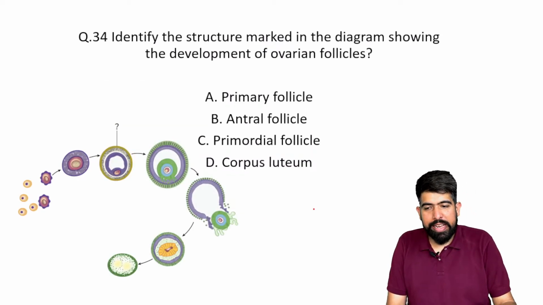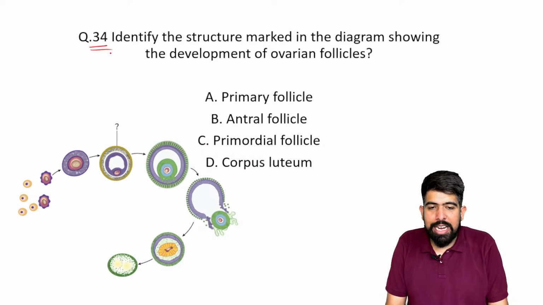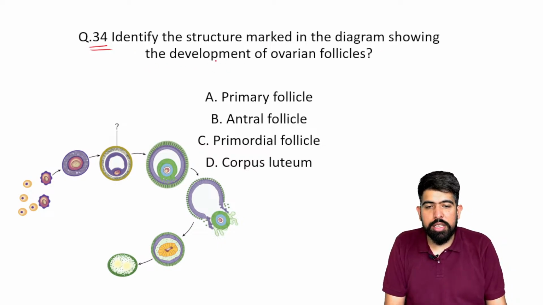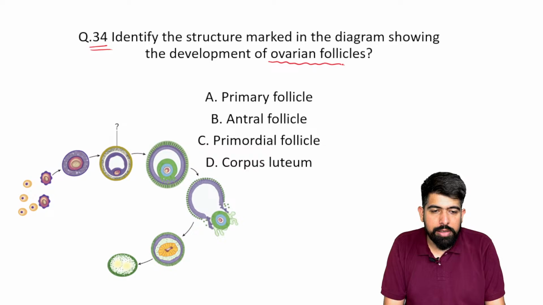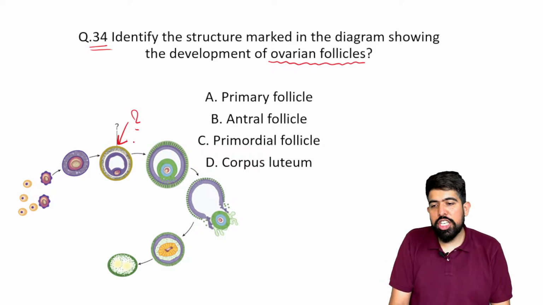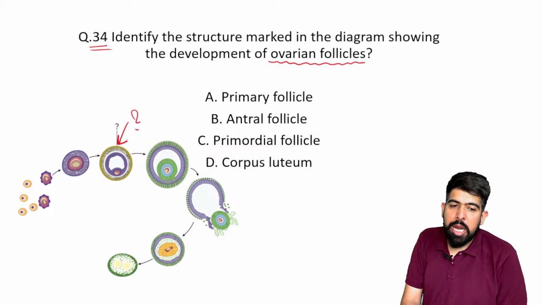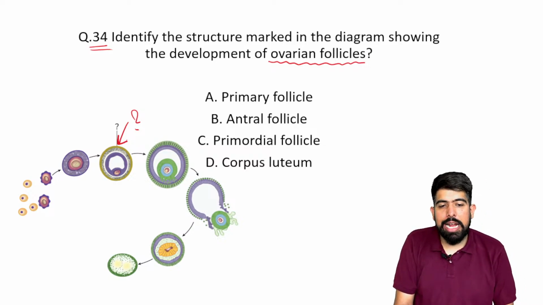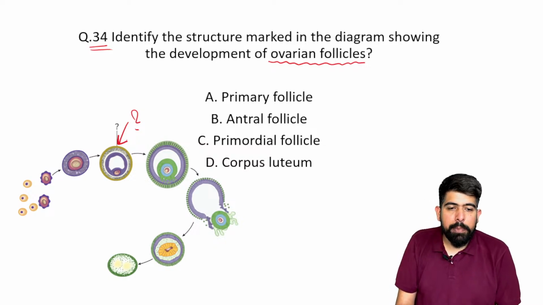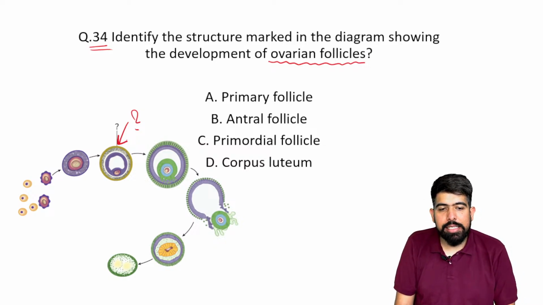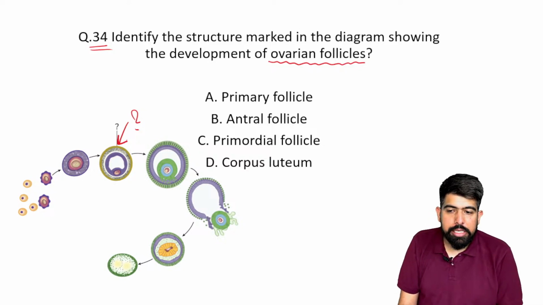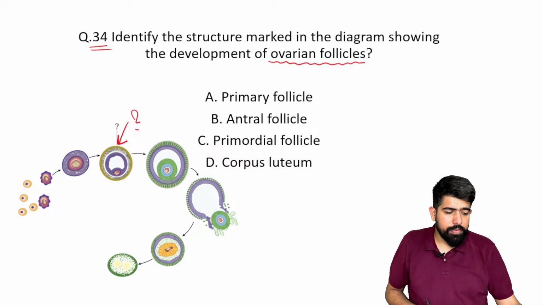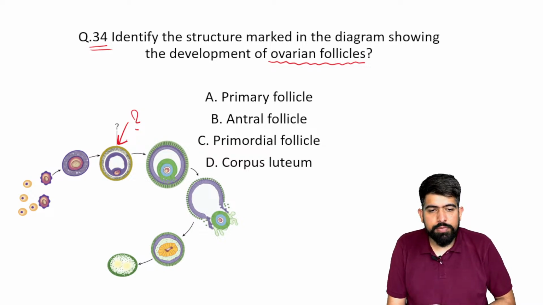All right. Okay. The next question is related to obs and gynae and anatomy. The question is related to both subjects. Identify the structure marked in the diagram shown in the development of the ovarian follicle. They are asking about this particular follicle. Which type of follicle is it? A, primary follicle. B, antral follicle. C, primordial follicle. And D, corpus luteum.